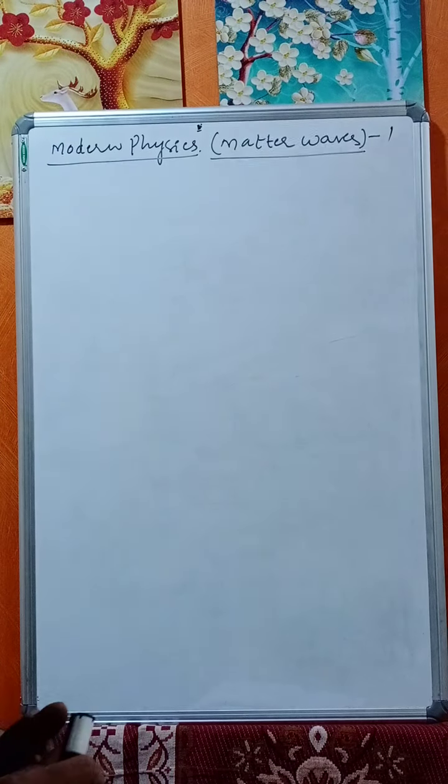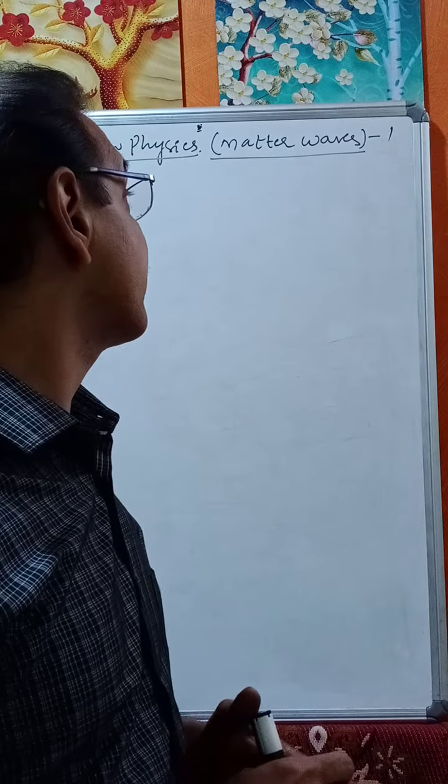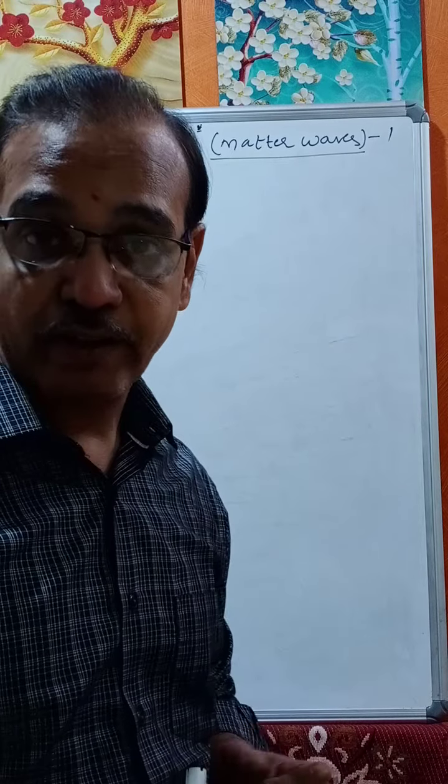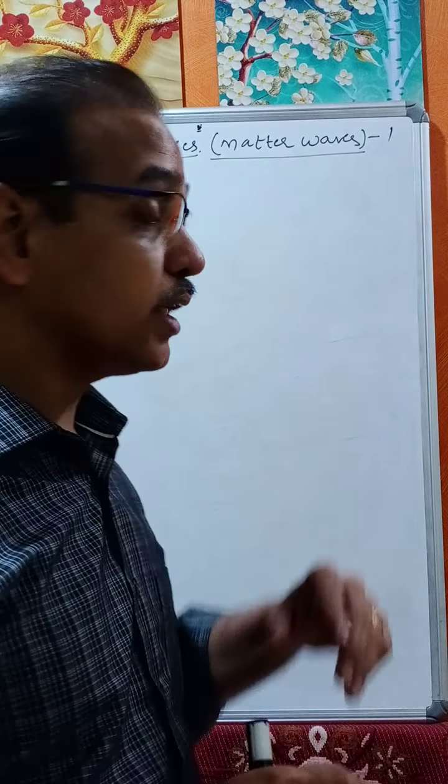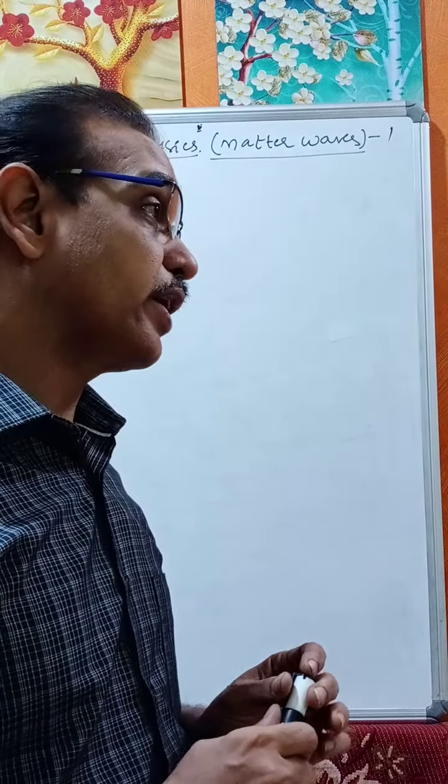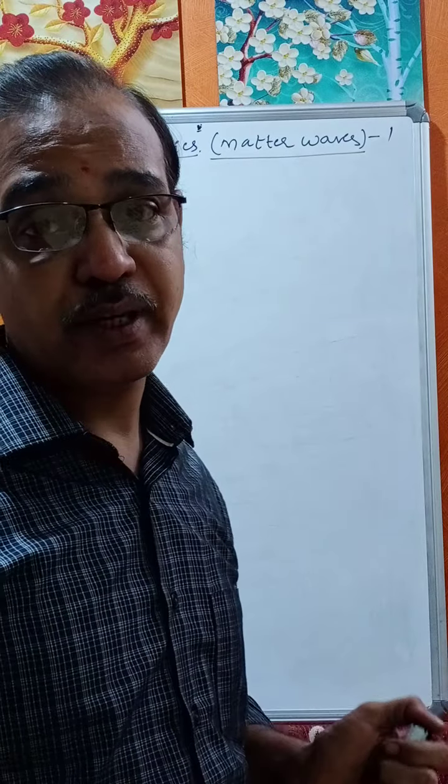So we are in modern physics. In that we discussed atoms and photoelectric effect. Now let us start matter waves. So before entering the matter waves, what does matter mean? Everything under the sun is matter.